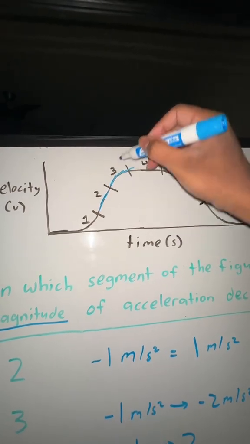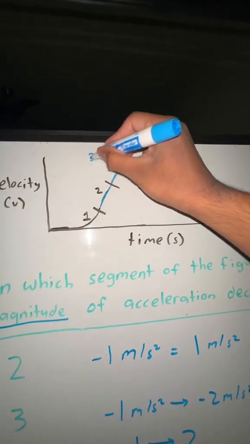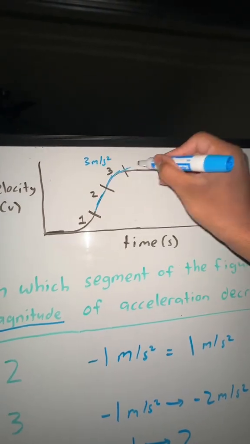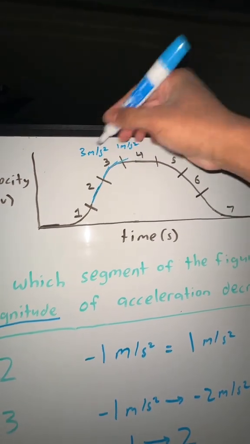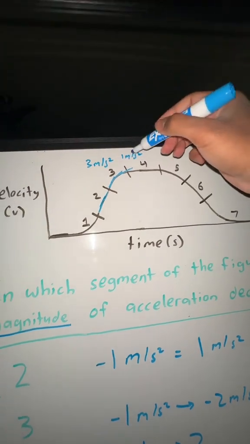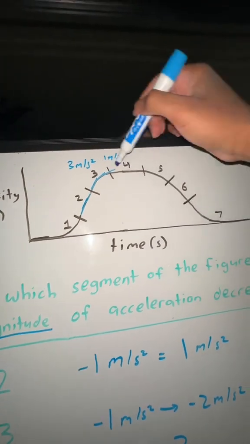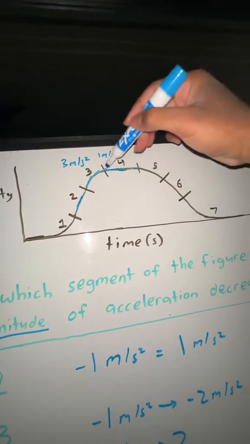So this magnitude, let's say, was like 3 meters per second squared. Now that the slope is less steep, this could be like 1 meters per second squared. These are just made up. I'm trying to show you that the magnitude decreased here, okay? Even though the overall acceleration is still positive. Now look at number 4, it says flattened out, so there's no increase or decrease.